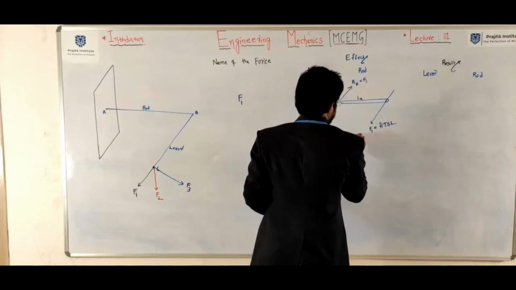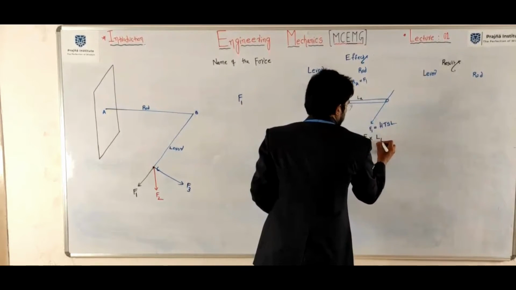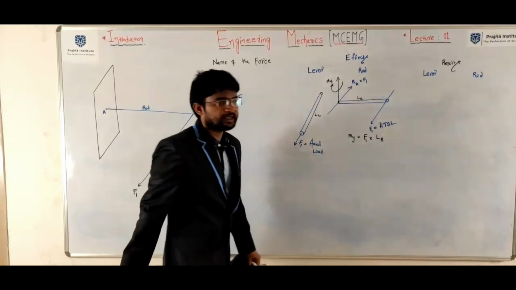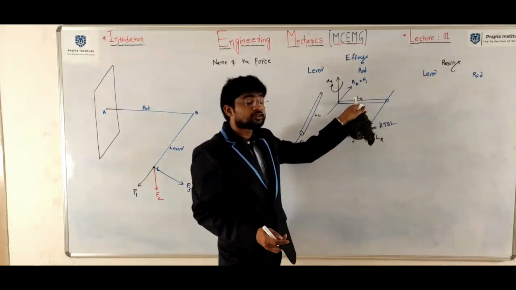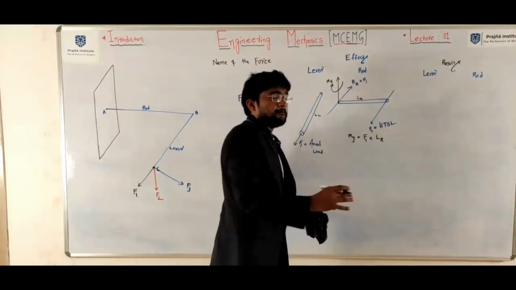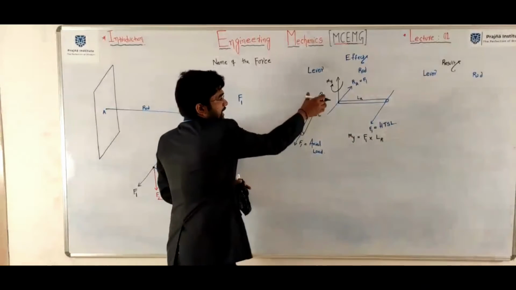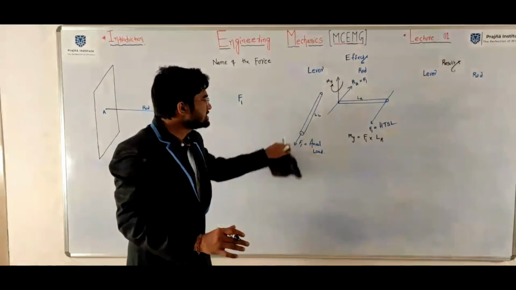So what is the bending moment here? F1 into length of the rod. So what is the effect of F1 on the rod? Rod subjected under bending moment. Lever subjected only to the axial load.